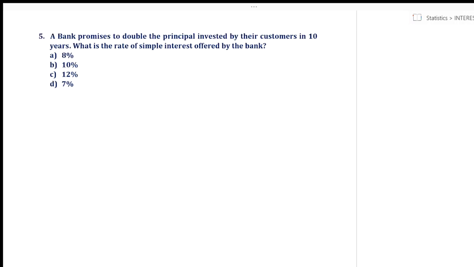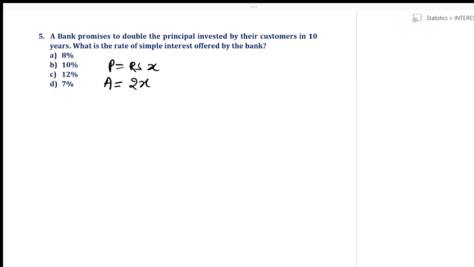Now this question says some investment is doubled in 10 years. Find the rate of simple interest offered by the bank. Now this question is very simple. First of all, I'm going to explain it in the usual approach and then I'll come to the other approach. If the principal, that is the investment, was rupees X, so what is A? Amount becomes double, that is 2x.